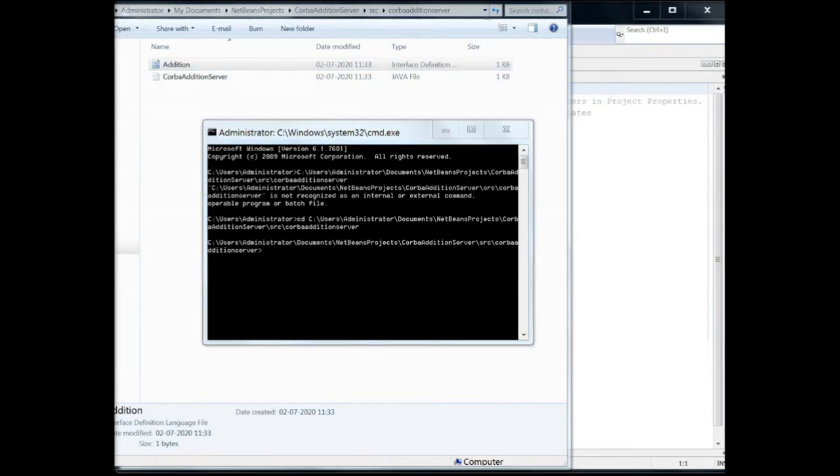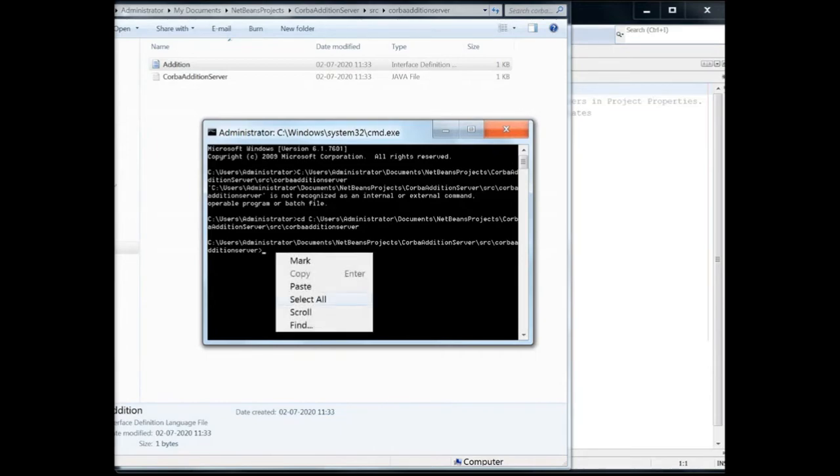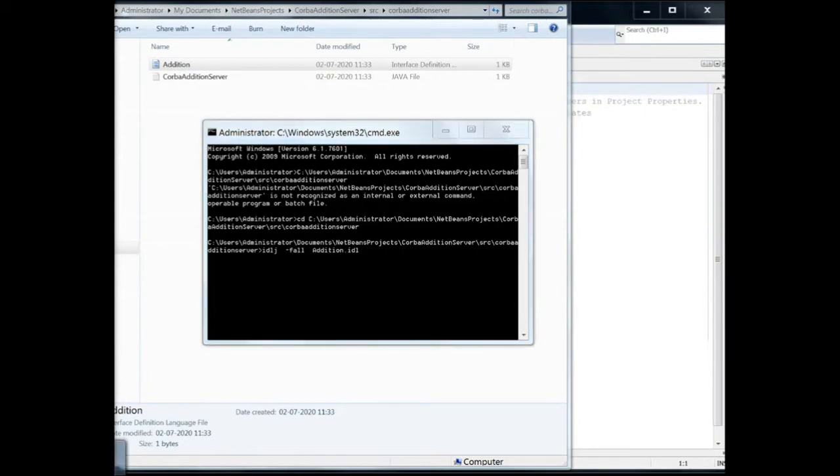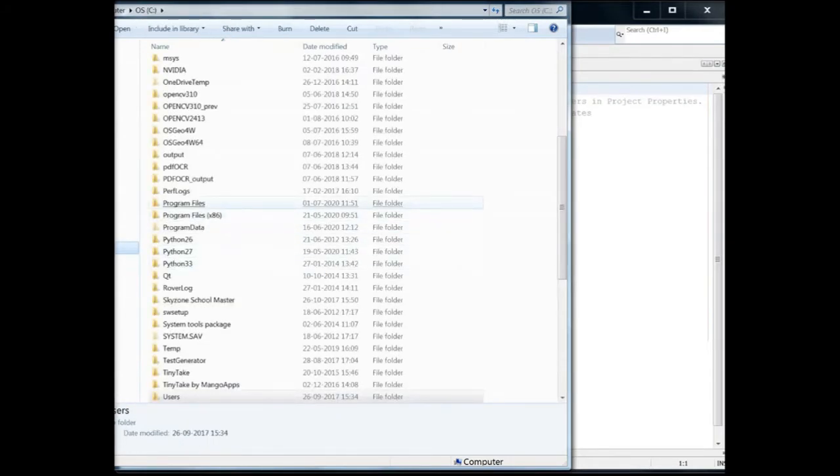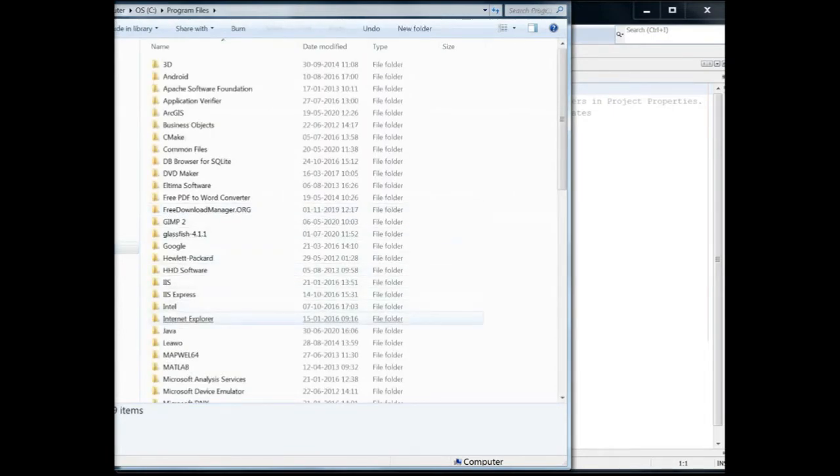I know where this file is now. I copied the path. So you have to run this file, addition.idl. This is the path. What you have to write is idlj space -f all, then addition.idl, the same file name. You can run it from anywhere, the command prompt, anywhere. I just took the path because I want IDLJ to know where this addition.idl file is.